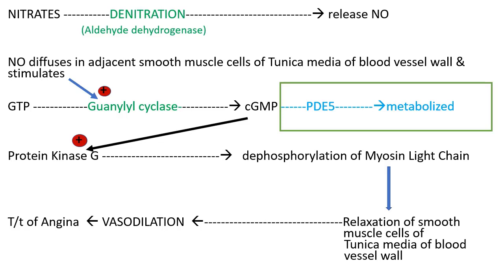I have also shown in the diagram cyclic GMP. Cyclic GMP is metabolized by phosphodiesterase 5. We will study about this later at the time of drug interaction of nitrates.